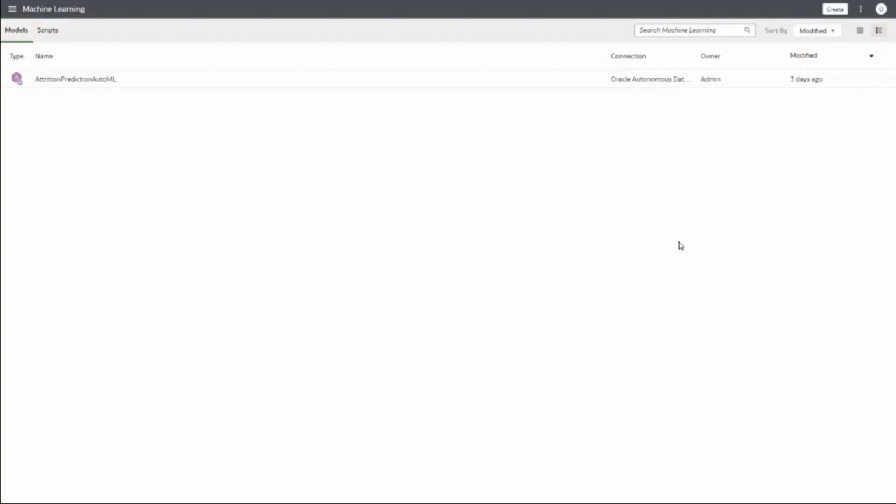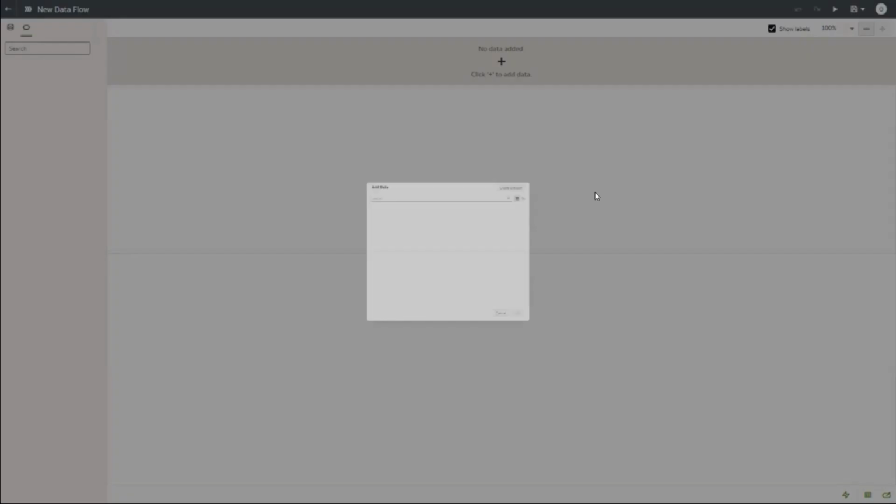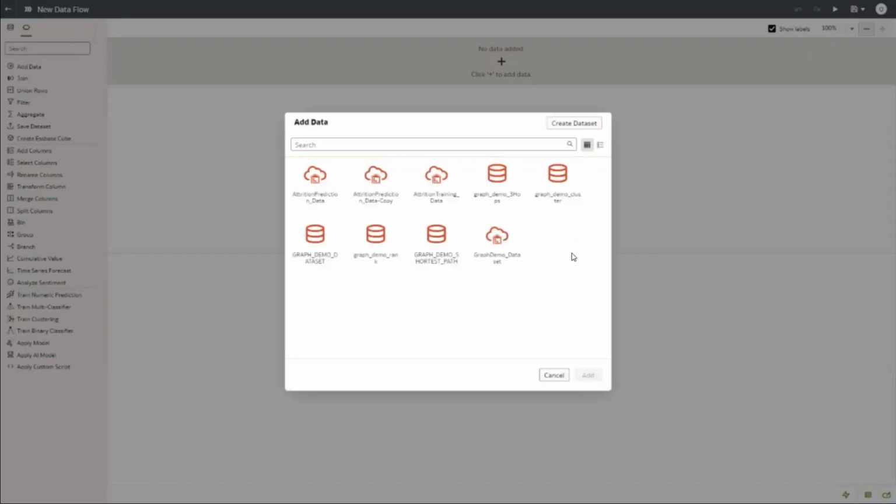Now that we have trained that model, we actually want to run it. So in the same screen, on the right hand side, you will see this create option. Click on create and click on data flow. We have already trained an AutoML model. Now we want to apply this AutoML model on our prediction data set that we just prepared in our earlier exercise, so that I see an output.